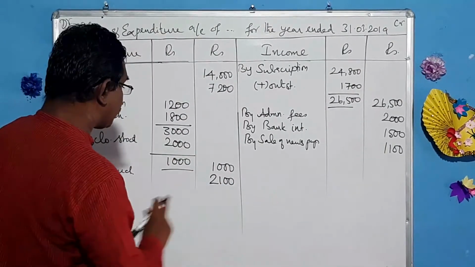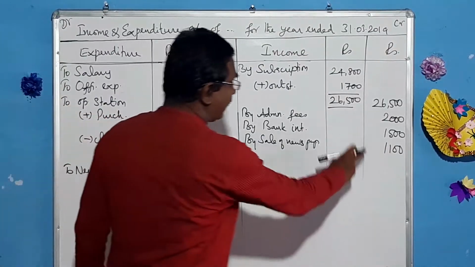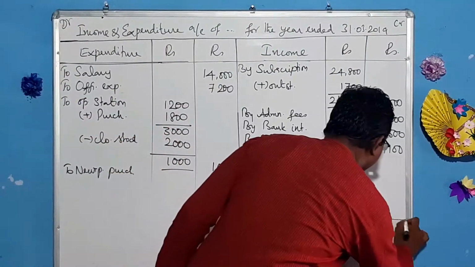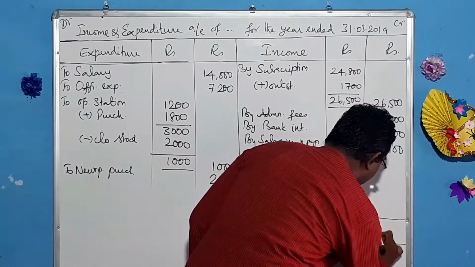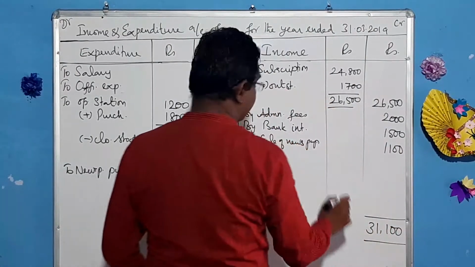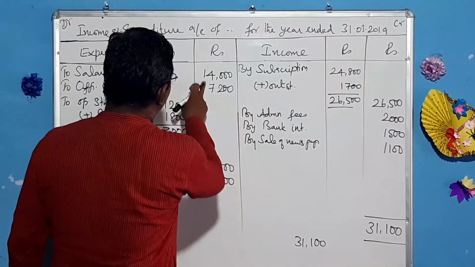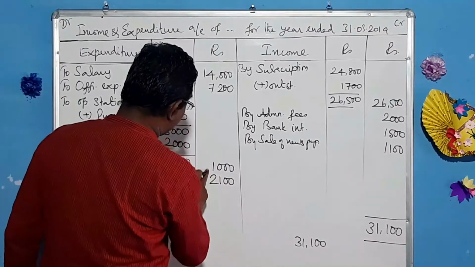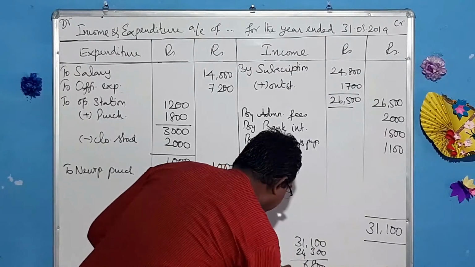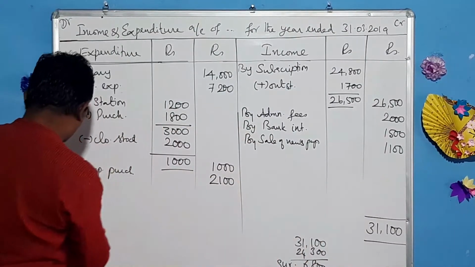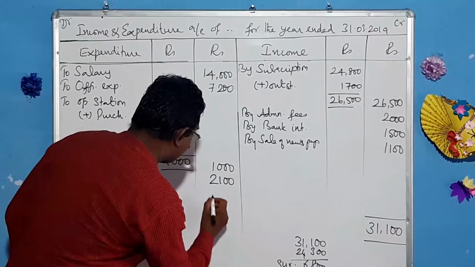So now let us go for balancing these two. 14, 21, 22, 24. And this side seems to be exceeding. And this total comes to 31,100. And this total is 31,100. And this total is 24,300. And this is the surplus, to surplus 6,800.